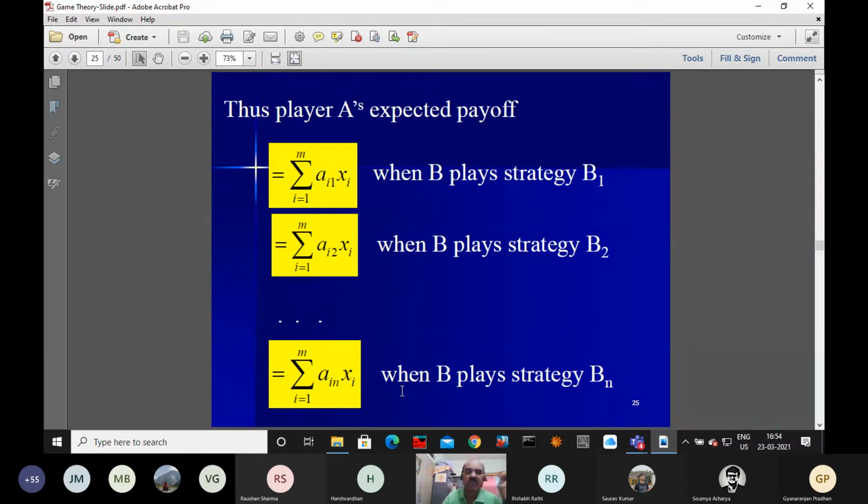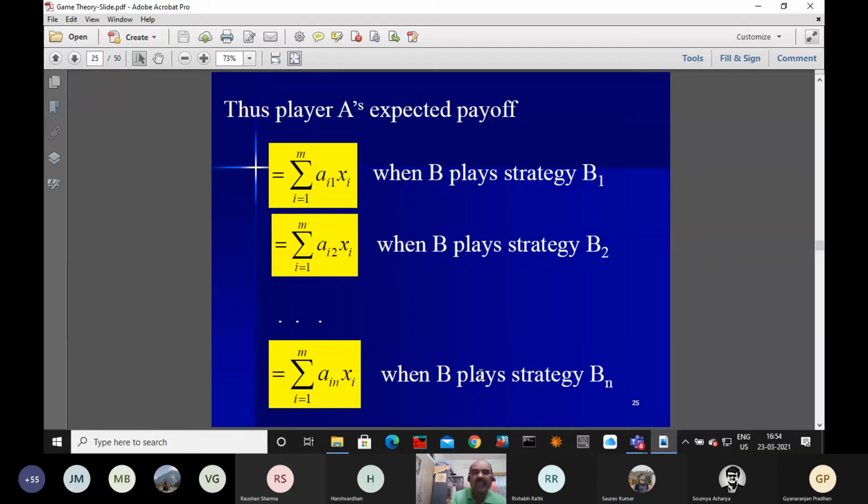So this left hand side quantity is our nu1: summation over i varies from 1 to m, ai1 xi, greater than or equal to nu. Now the second quantity, summation over i from 1 to m, ai2 xi greater than or equal to nu. Then the last quantity, summation over i from 1 to m, ain xi greater than or equal to nu. Can you write or not? Yes, sir. Okay.